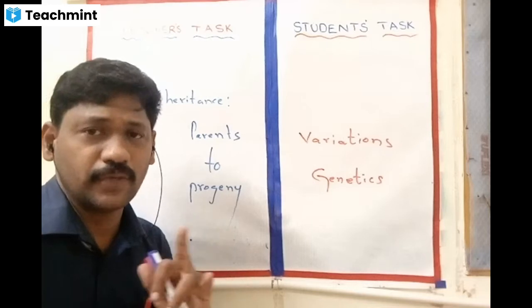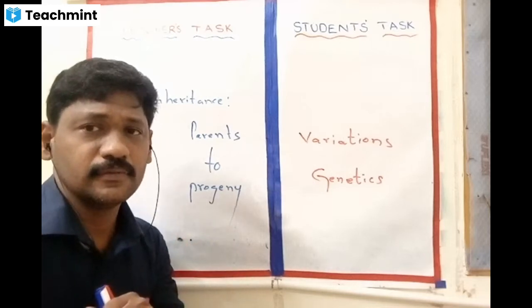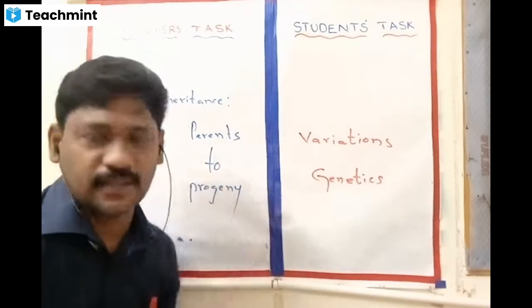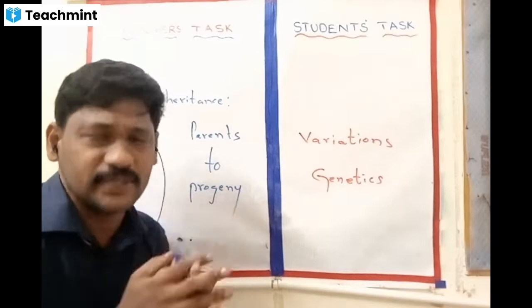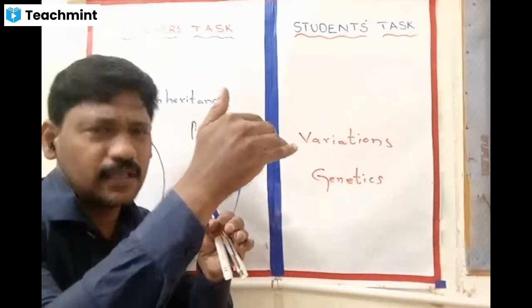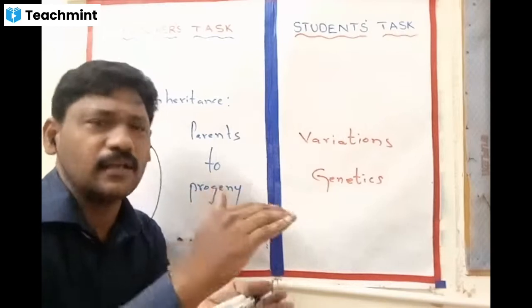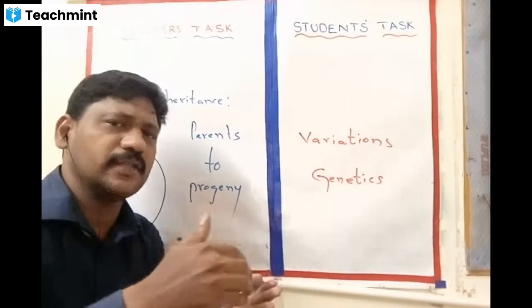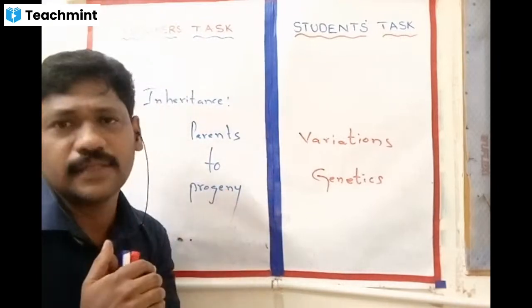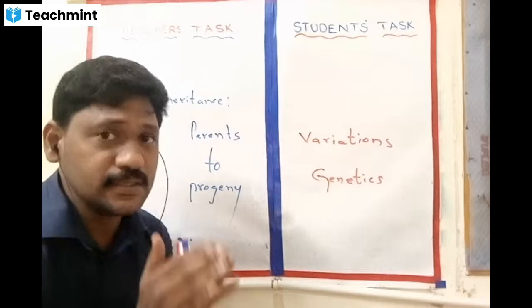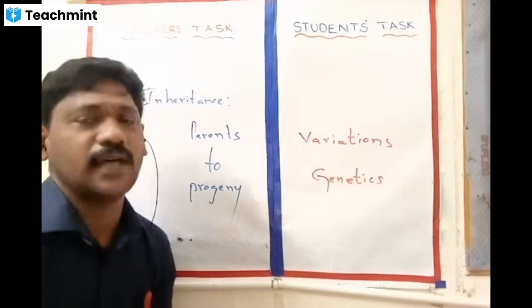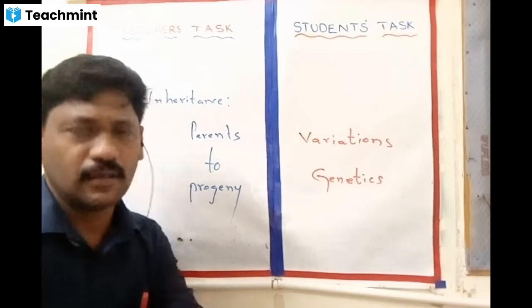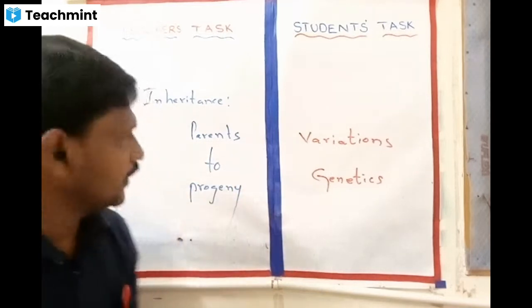Okay, so what definition do you want? Trait: a distinguishable expression of the character. In the character, there will be subdivisions. Height of the stem is the character. In that, if the height is less, we call it dwarf. That is a separate expression. And if the height of the stem is a little more, then we can call it tall. So, distinguishable expressions of the character are called traits. Okay, fine.